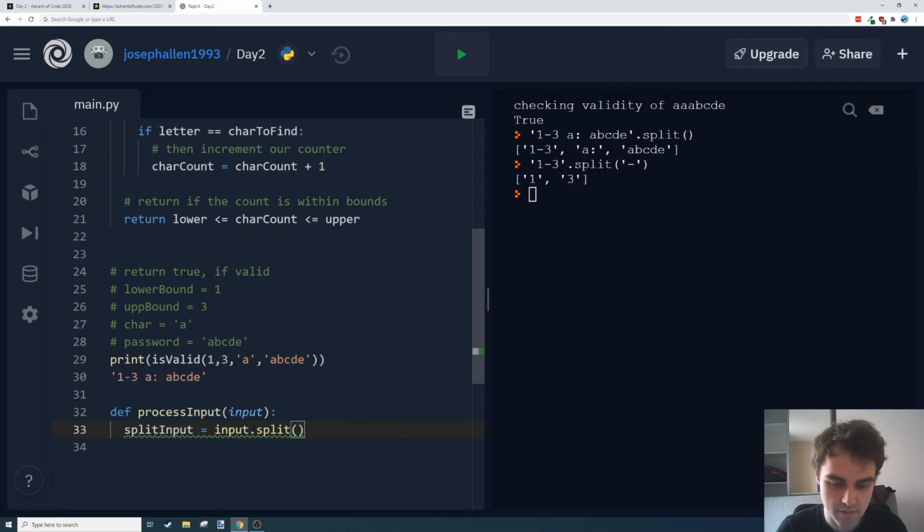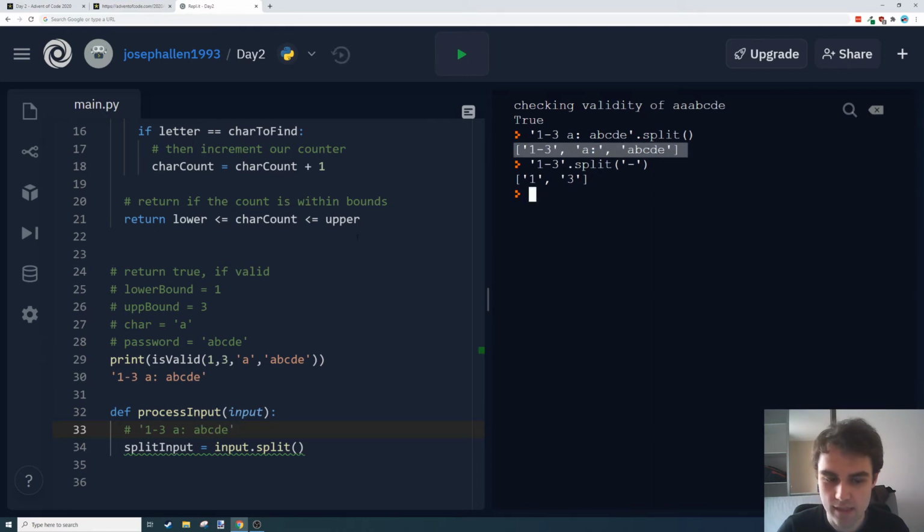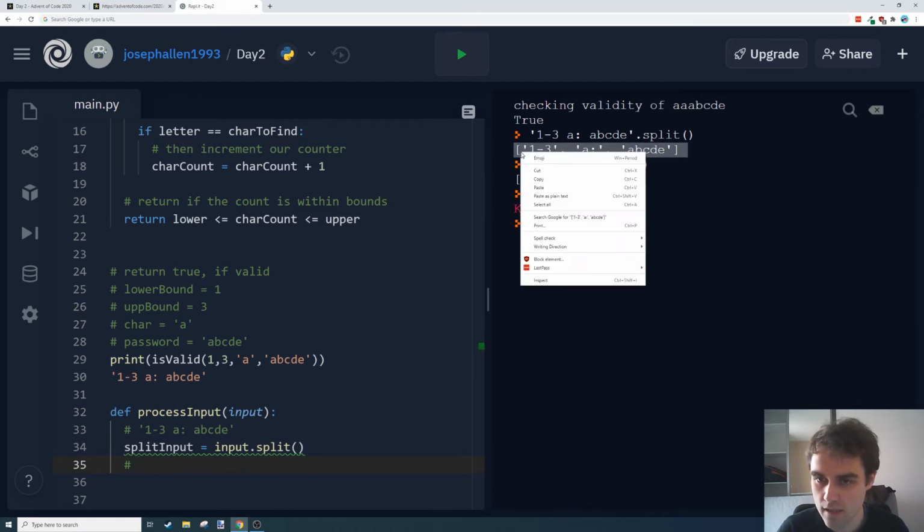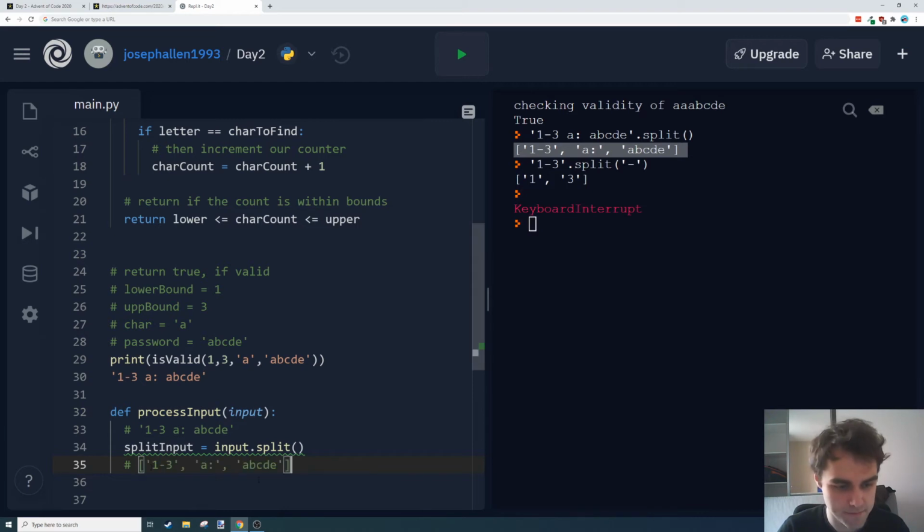Let's write these down as comments actually. So we start with this, and then splitting it once is going to give us this. And so that's our password already, so we can straight up grab that one, which is cool.